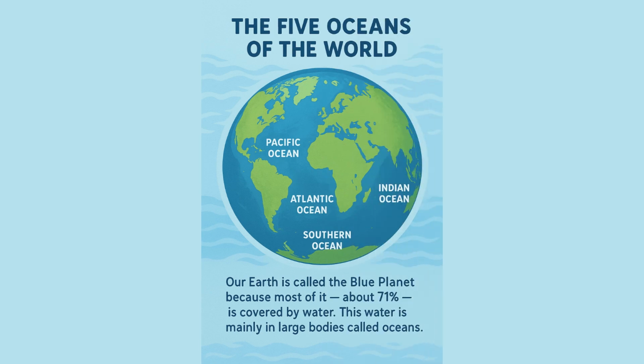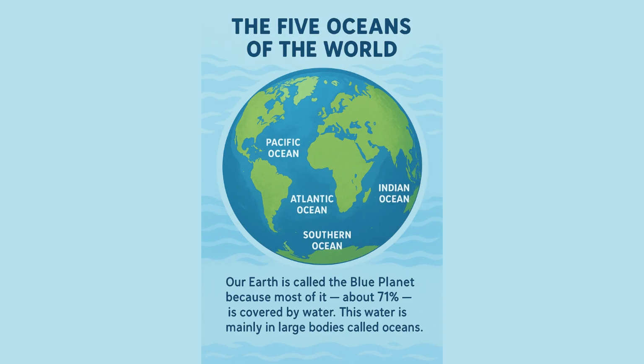The 5 oceans of the world. Today we are going to explore something very exciting, the 5 oceans of the world. Our Earth is called the blue planet because most of it, about 71%, is covered by water. This water is mainly in large bodies called oceans. Can anyone tell me the name of any ocean? There are 5 oceans on Earth. Let's learn about each one.